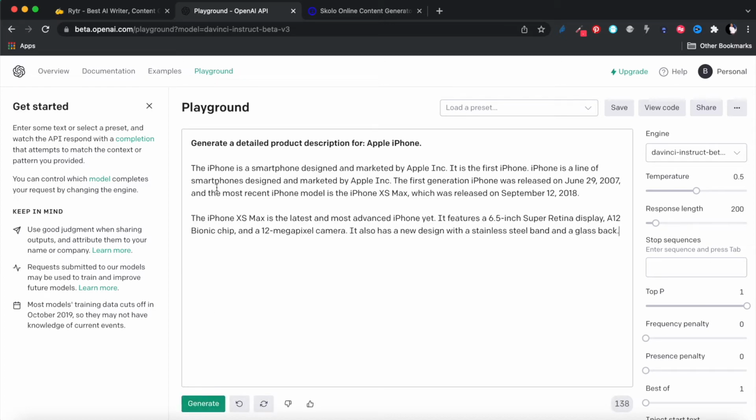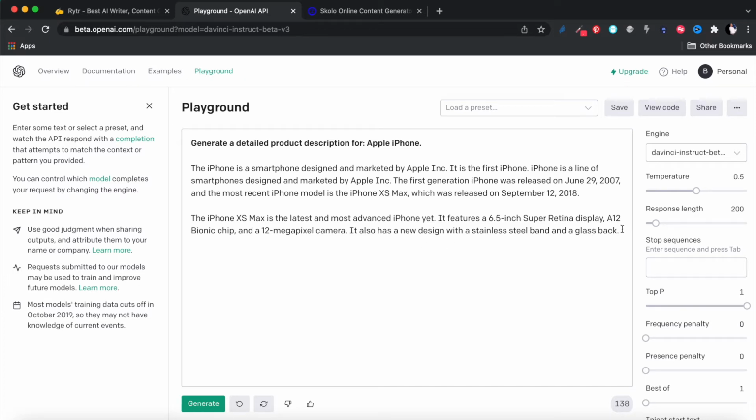The Apple iPhone is a smartphone designed and marketed by Apple Inc. It is the first phone. Apple is a line of smartphones designed and marketed by Apple Inc. So this is information probably from the internet. It's been trained. It knows what an Apple iPhone is, right?